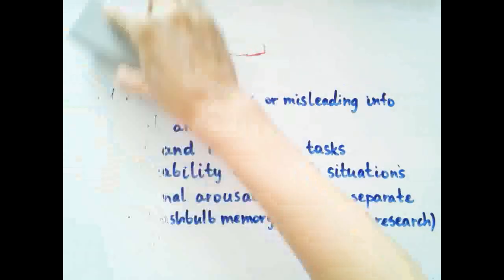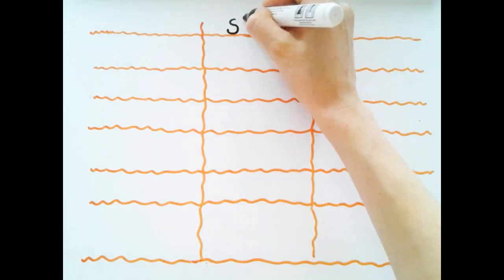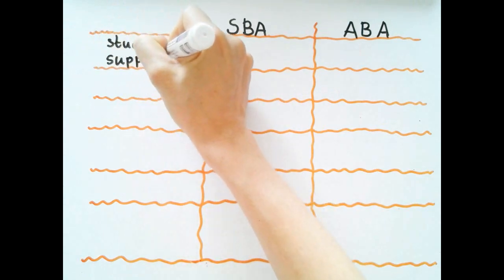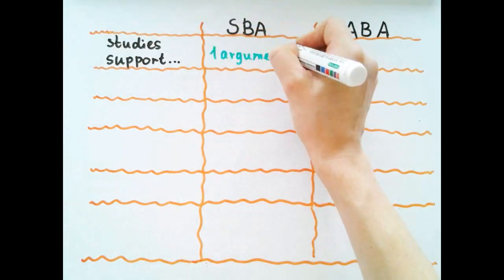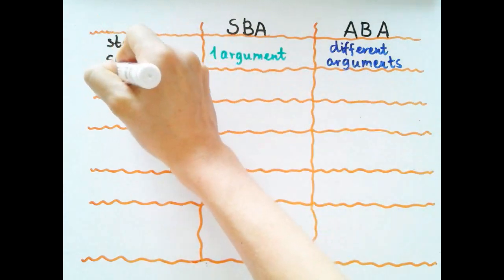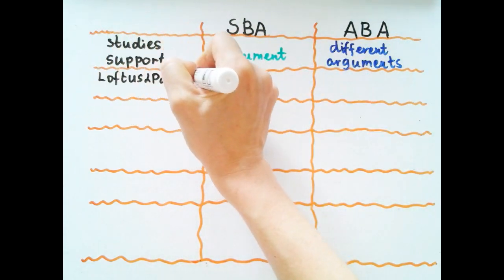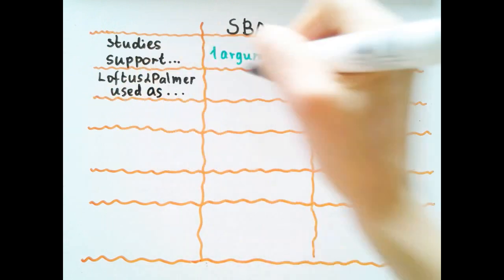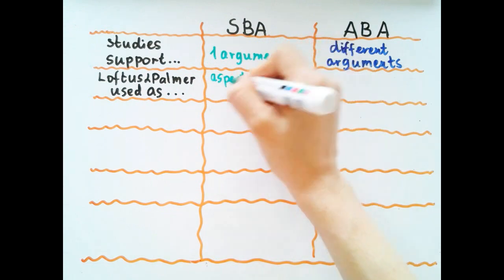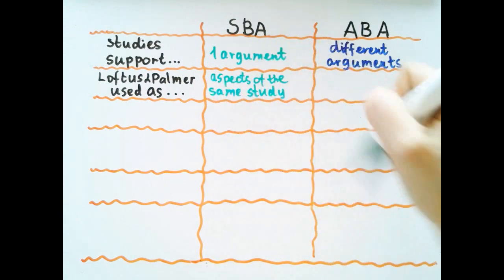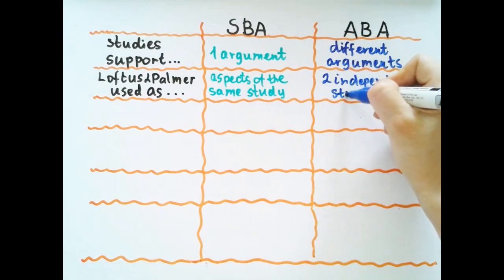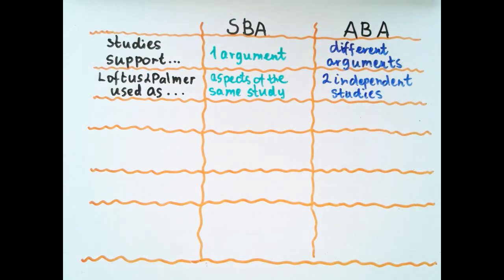This response follows the argument-based approach. Note the following. 1. Different research studies are used to support different arguments. Two different studies are never used to support one and the same argument. 2. The study of Loftus and Palmer, 1974, consists of two parts, two separate experiments. In a study-based approach, both parts are presented as aspects of the same study, whereas in the argument-based approach, they can be safely used as two different research studies, as they clearly support two different arguments.